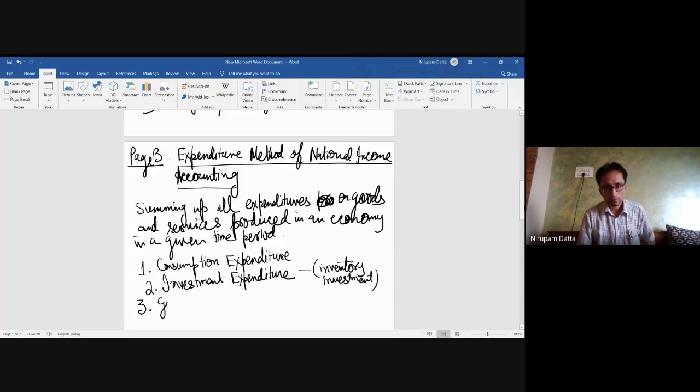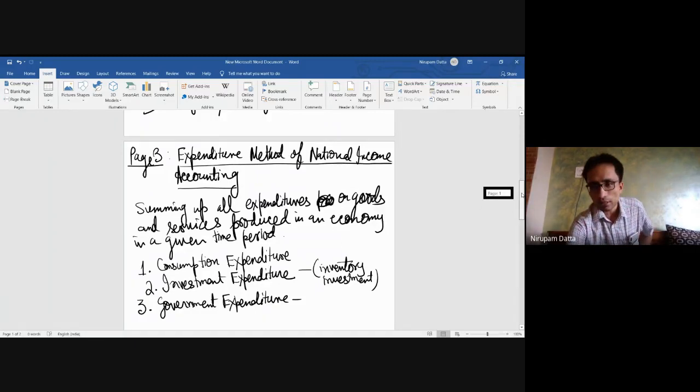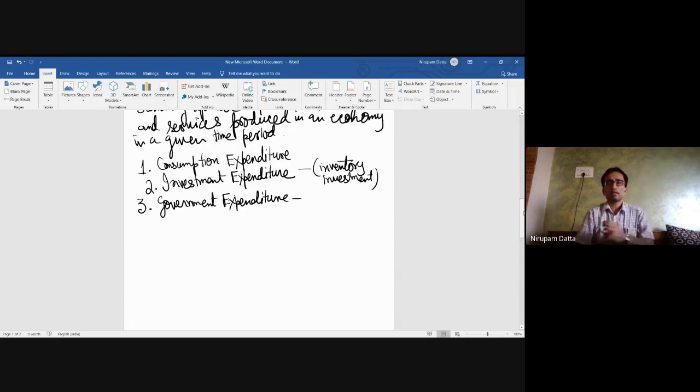3. Government expenditure. So government expenditure on goods and services, that is, the money which it is spending for maintaining law and order, administrative services, health, education, infrastructure, that is, the roads and other infrastructure that are being built in a given financial year. Okay.